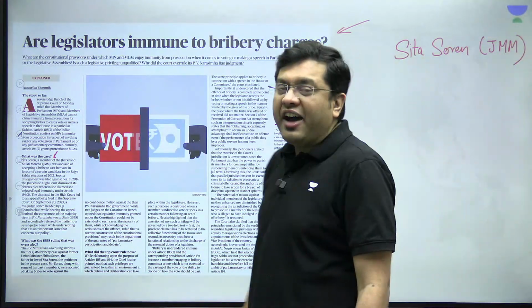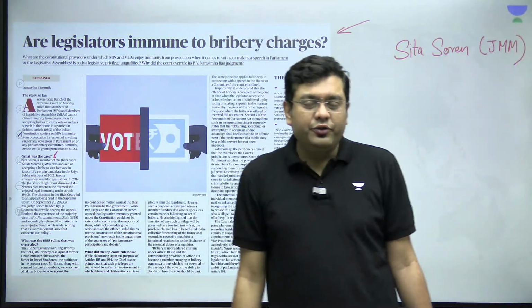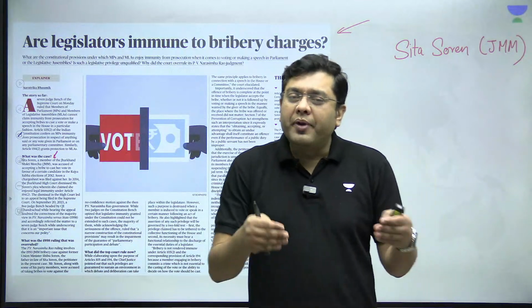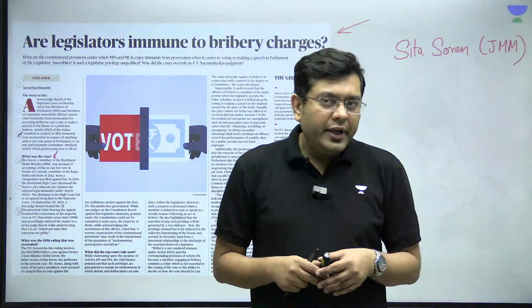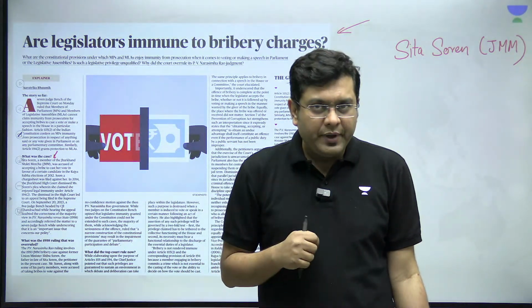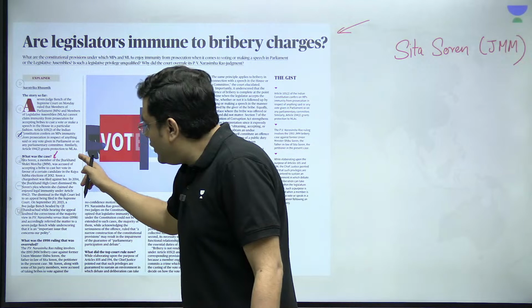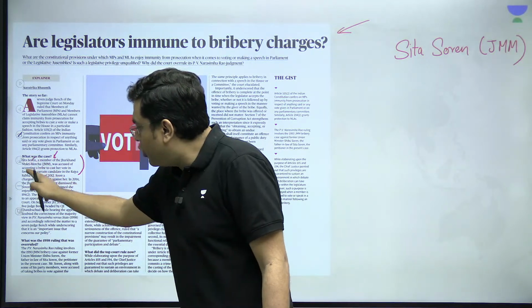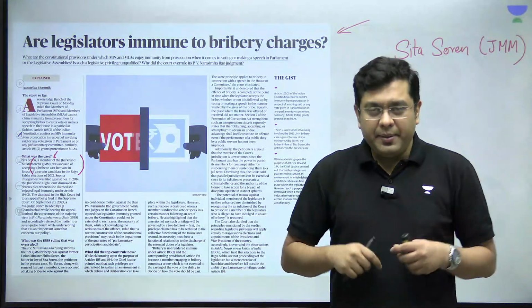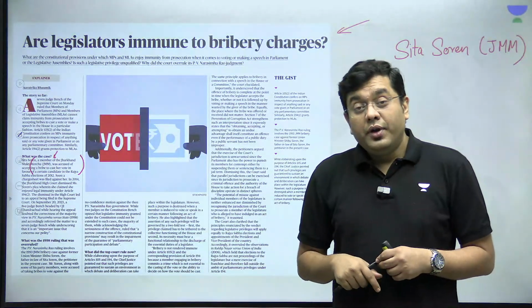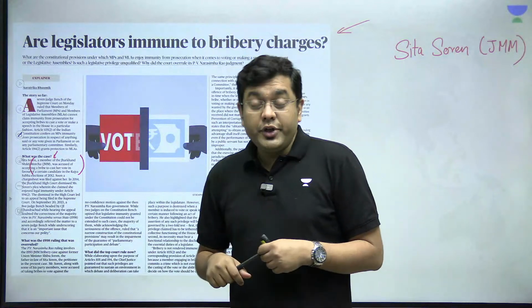Now, there have been allegations against Sita Soren that she took a bribe for voting in the Rajya Sabha elections in 2012. Okay, so in 2012, in order to cast her vote for a candidate in the Rajya Sabha election, she allegedly took a bribe. Immediately, a charge sheet was issued.